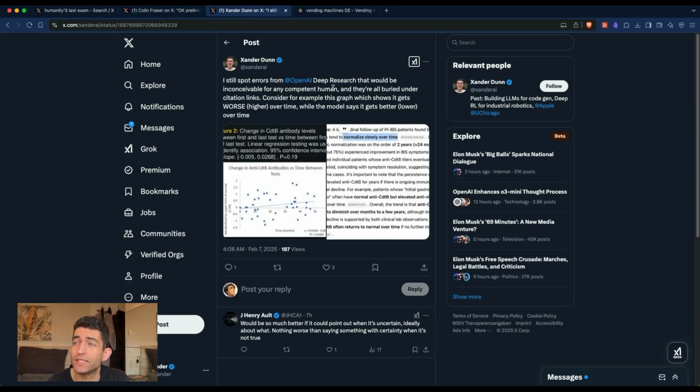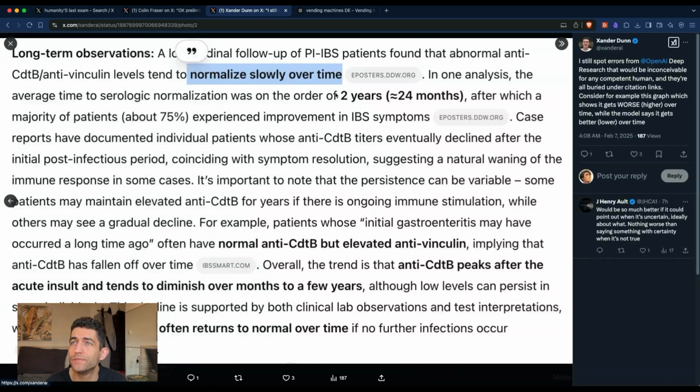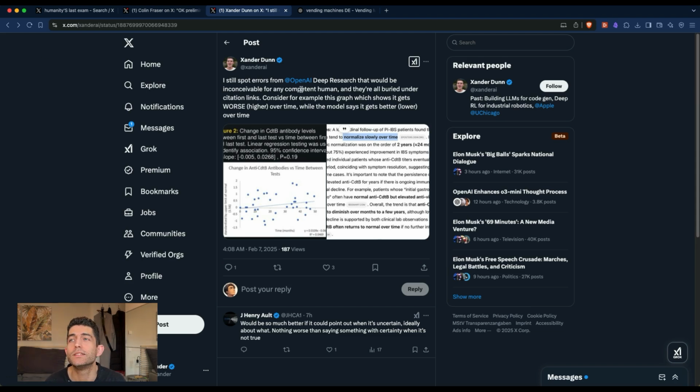Another example of a limitation is that it still cannot, for example, interpret graphs. Alexander Dunn on X, formerly Twitter, showed an example where the graph shows a certain trend, but Deep Research interprets the wrong trend. The trend was worsening, whereas the model says it's improving. So again, this is one where you have to check yourself.